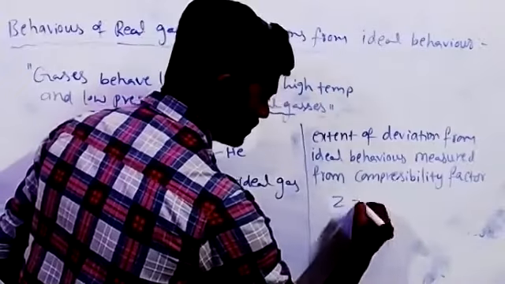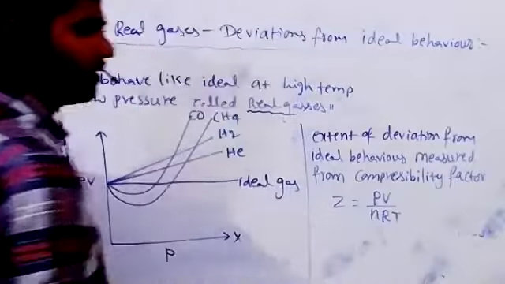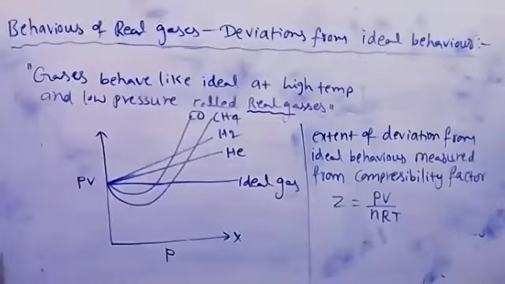Compressibility factor Z is equal to PV by nRT. This is also asked in competitive exams. Compressibility factor Z is equal to PV by nRT.